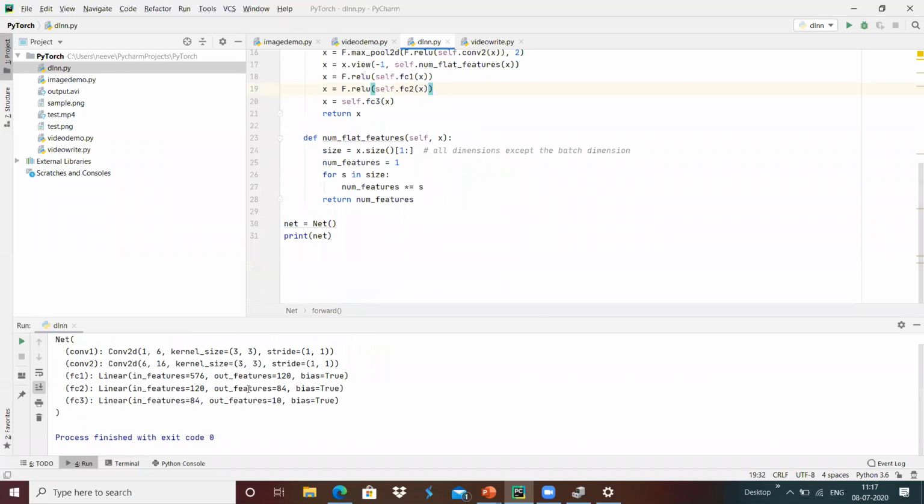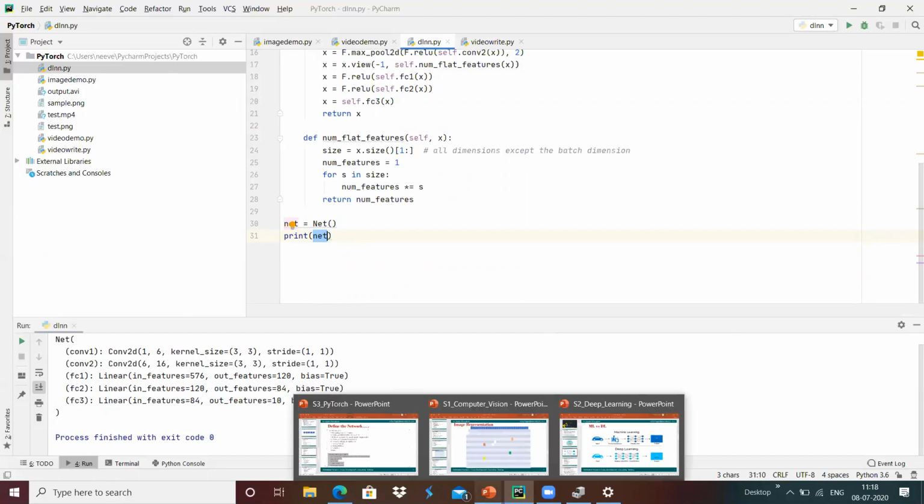Yeah, we got the output. We have created the object for this class Net, and we are printing the net output, which contains two convolutions and three linear conversions. Basically, the two-dimensional convolution 1 and convolution 2, and then we have three linear conversions: FC1, FC2 and FC3.